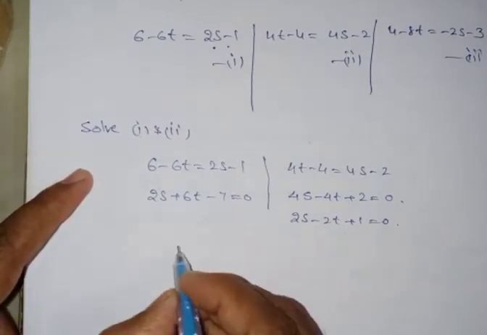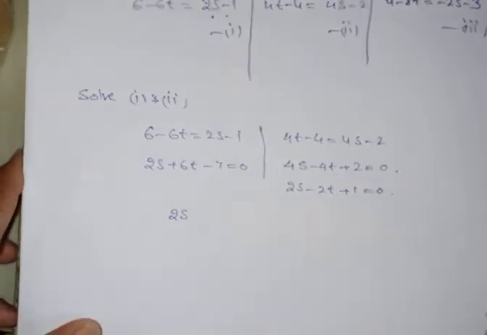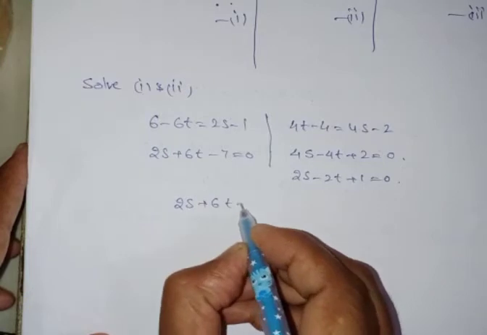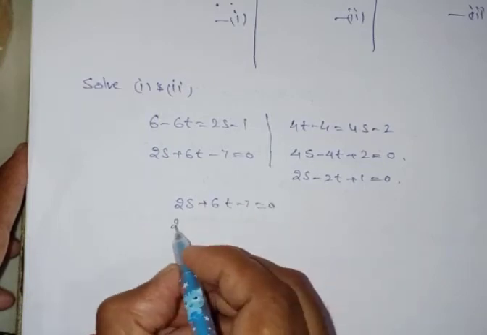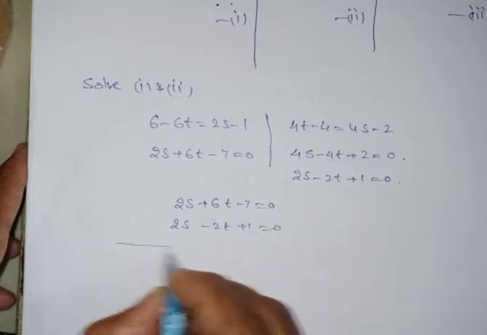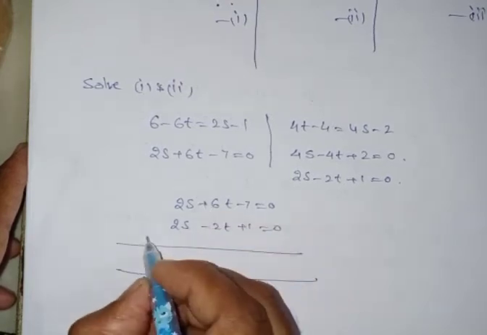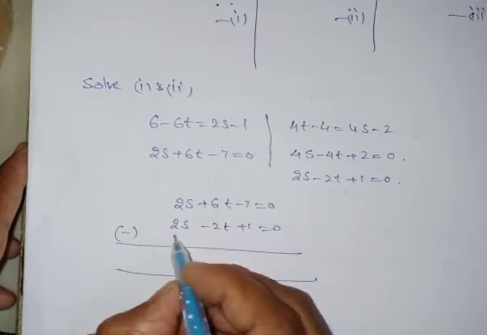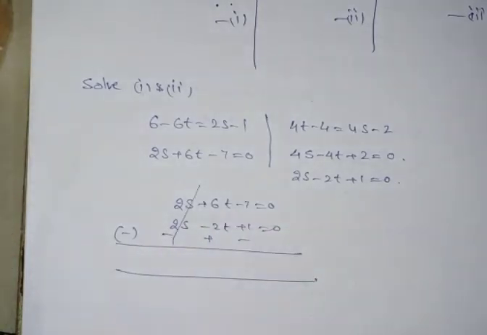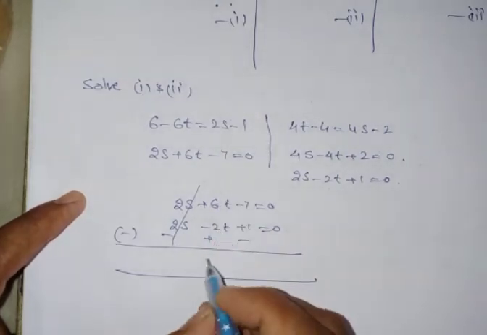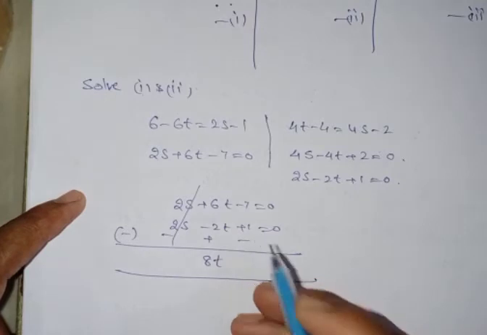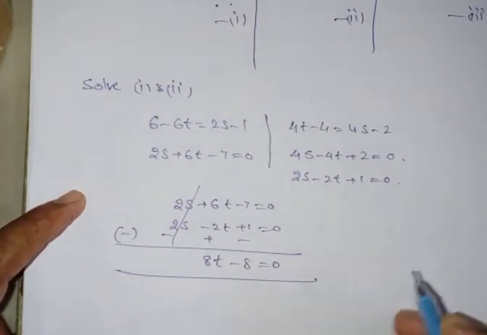Therefore I can write here 2s plus 6t minus 7 is equal to 0, and 2s minus 2t plus 1 is equal to 0. 2s is there, therefore I can subtract, minus plus minus, 2s and 2s get cancelled. 6t plus 2t is 8t, and minus 7 minus 1 is nothing but minus 8 is equal to 0.